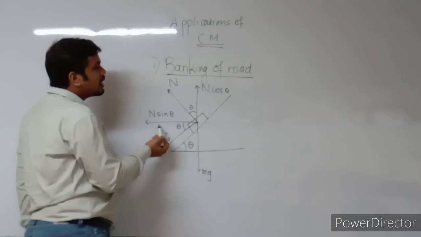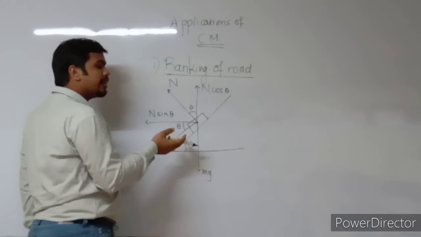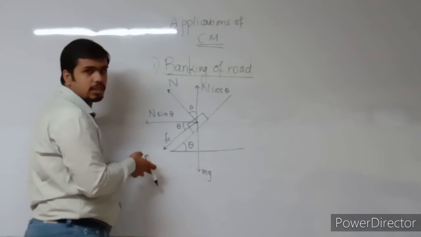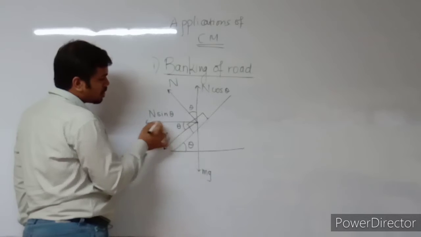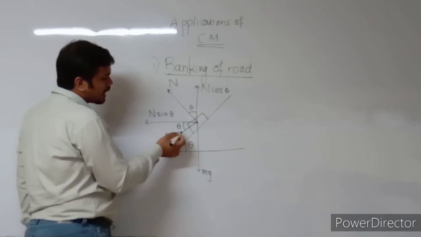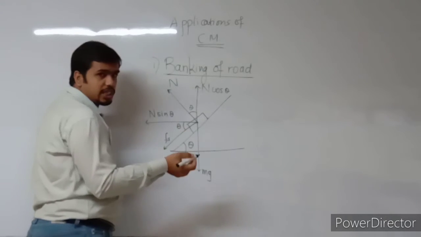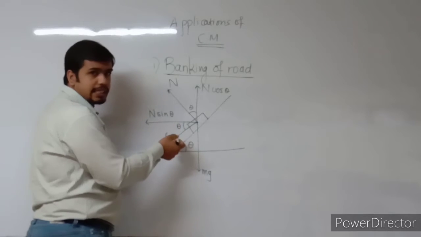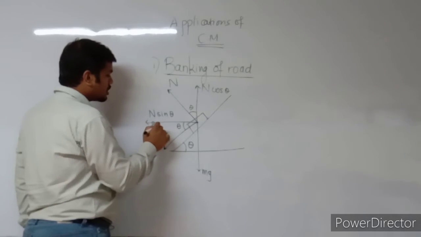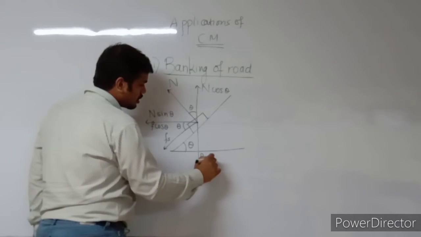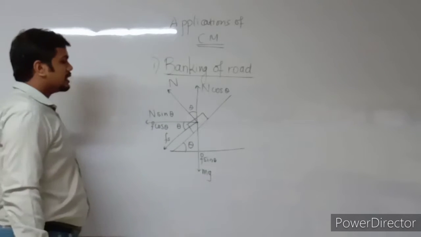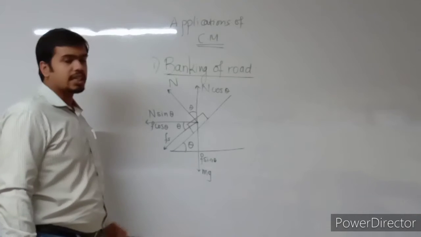So whenever I have components for capital N, I already have components for Fs also. So this is the horizontal component of Fs, and I have given theta here. Always remember, wherever theta is there, you have to give cos theta. So this is F cos theta, and this is F sin theta. Remember that.